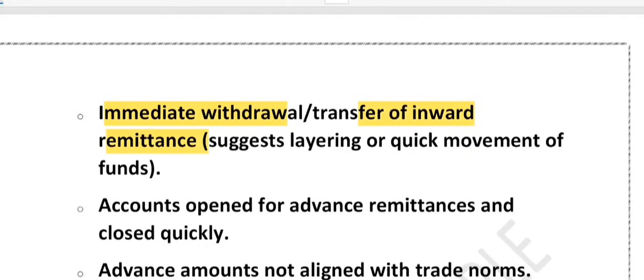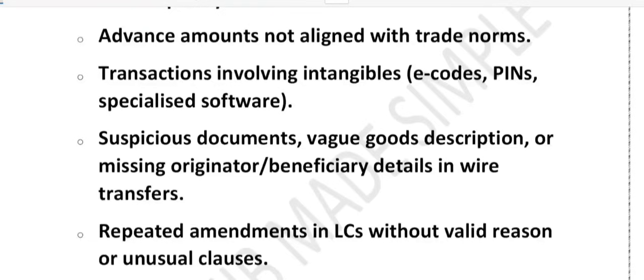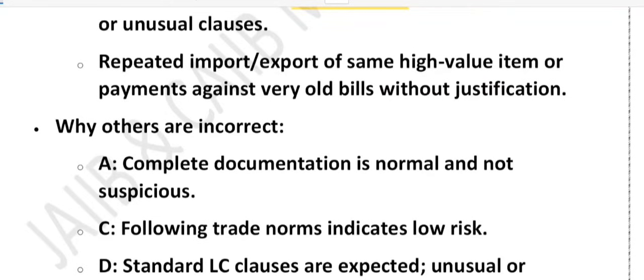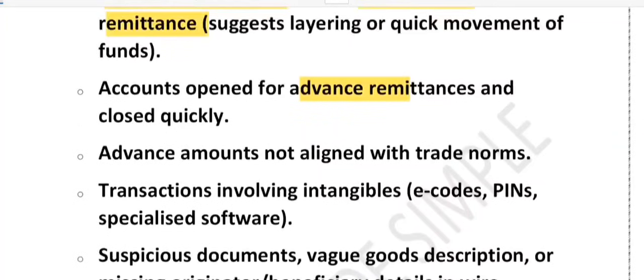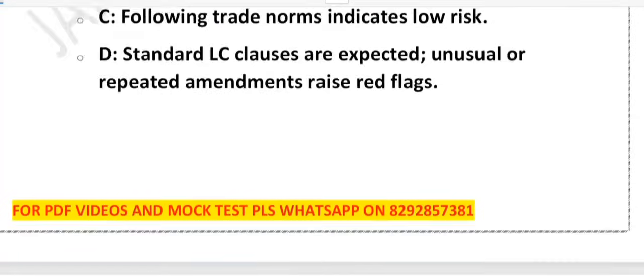This is another indicator. Another sign can be suspicious documents, or unusual LC amendment, or vague goods details. So the next time you see money moving faster than goods, think about TBML. TBML means trade but money laundered. That is how you can remember it.